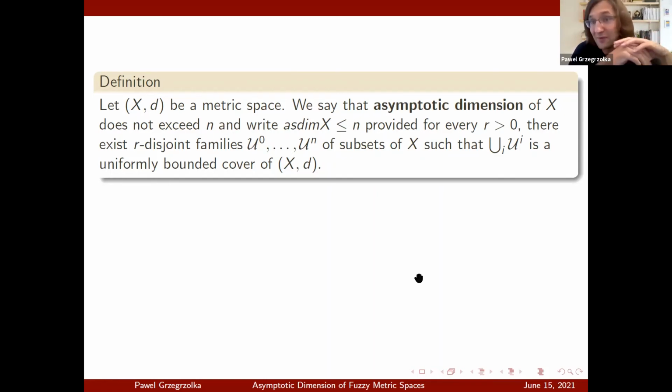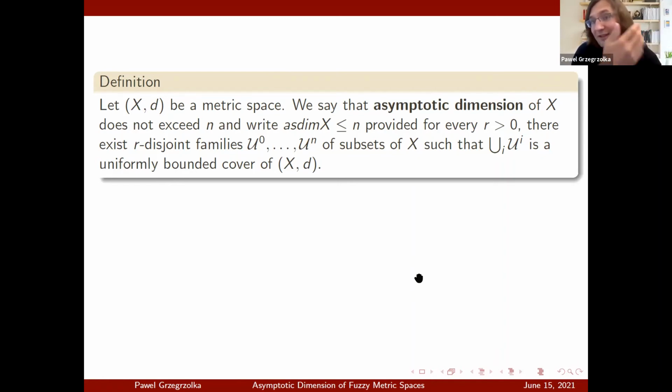In fact, it doesn't really make sense to say that 2 sets are R-disjoint, because while metric spaces take 1 parameter, which is just distance, fuzzy metric spaces take 2 parameters, namely the distance and the degree of certainty. So for fuzzy metric spaces, we won't have R-disjoint families, but we will have (R,t)-disjoint families. We would have to define what that means, but that is really not too bad. Similarly, when we have a uniformly bounded cover of a metric space, we also would have to define what it means to have a uniformly bounded cover of a fuzzy metric space.